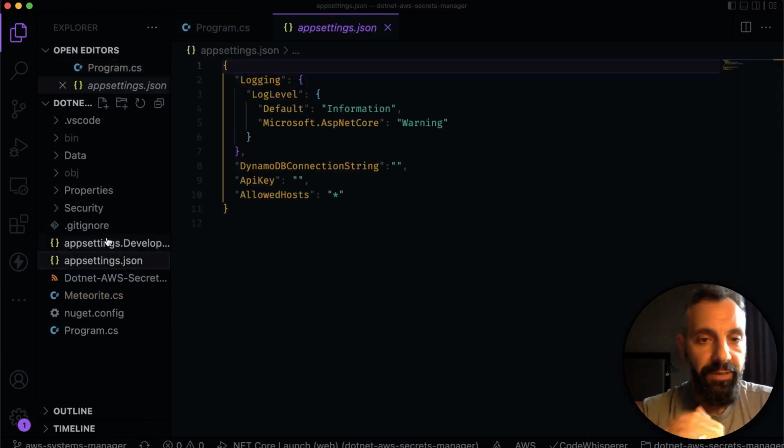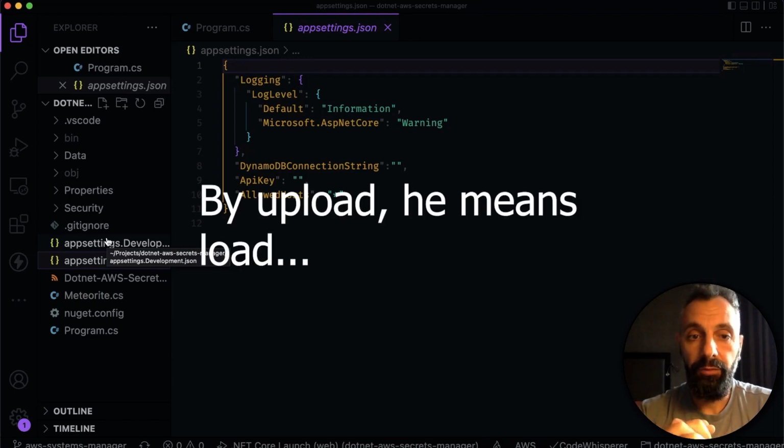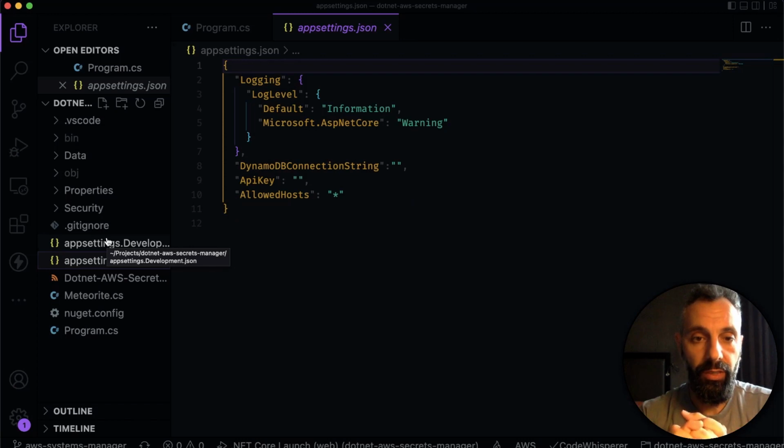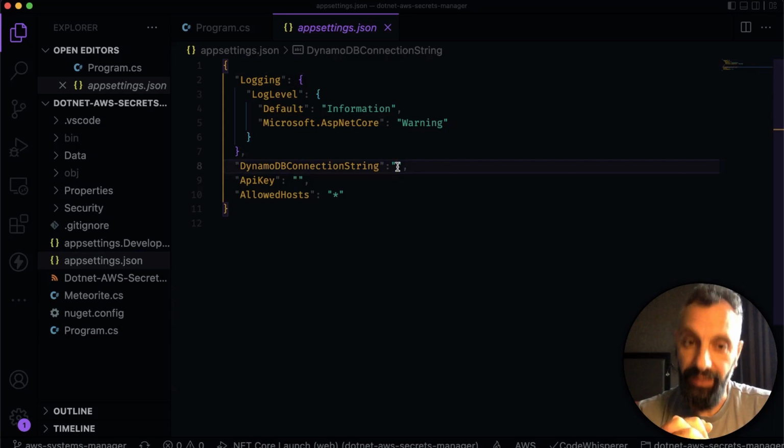Remember this file, the app settings.json? There are cases where we might want to upload upfront configuration settings because they need to be used as we bootstrap our application. They could be used by the middleware, they could be used by other things, and we want to have those values pre-populated. We don't want to have anything in here. If I ever come to you and I see these populated, then we are going to have a chat. Because after today, you shouldn't have the need to ever populate these with anything. Let's look at how you would do it.